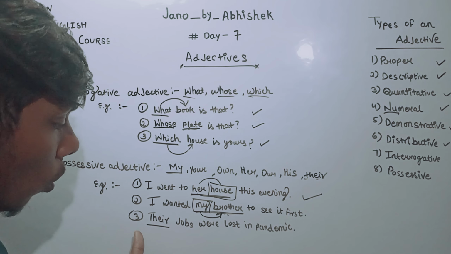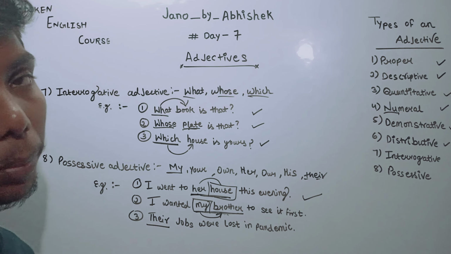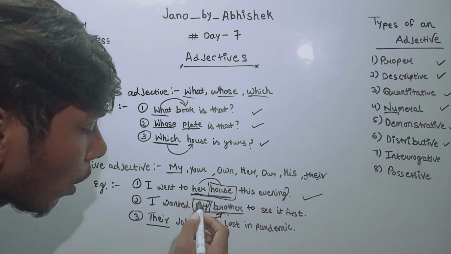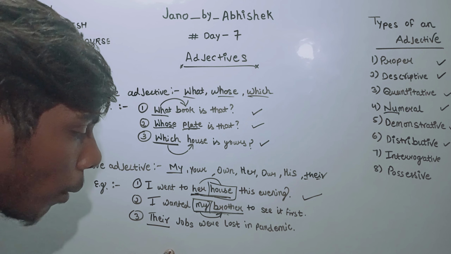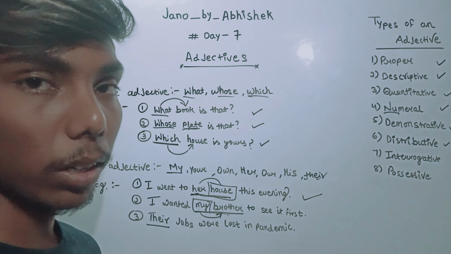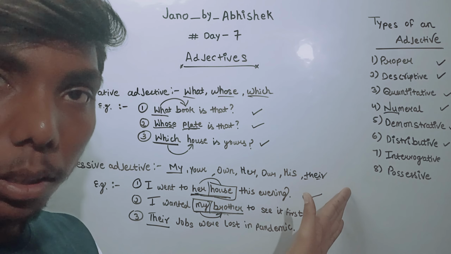So these are words like her, my, their, as we saw in the examples. These all are showing ownership, and that is why we include them in the possessive adjective. It was very simple.